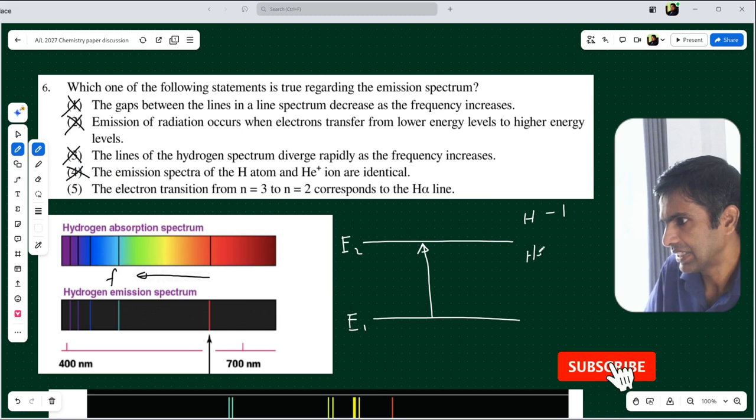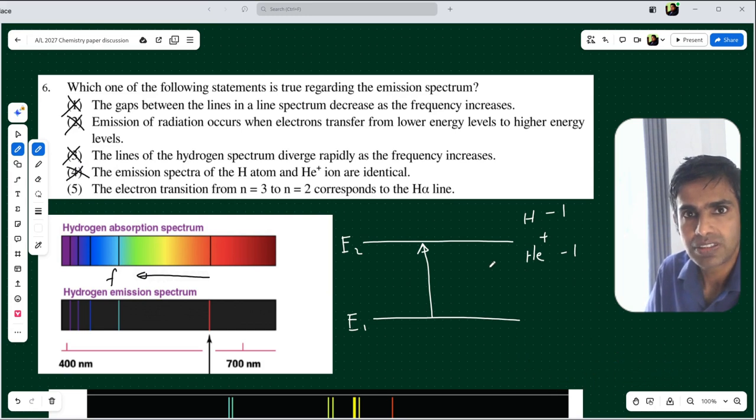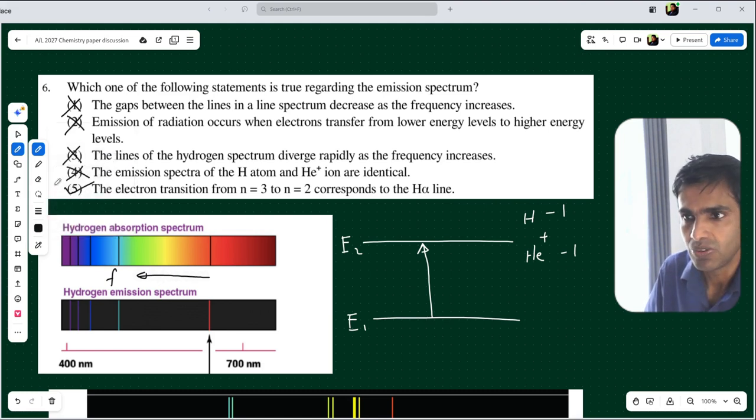When we consider helium ion, there is only one electron. Therefore, electron transfers can be same. Therefore, number of lines in the spectrum can be same, but they are not identical because energies are different in those two atoms. So, now we can deduce that the fifth one is the correct. Therefore, the answer for this question is fifth one.